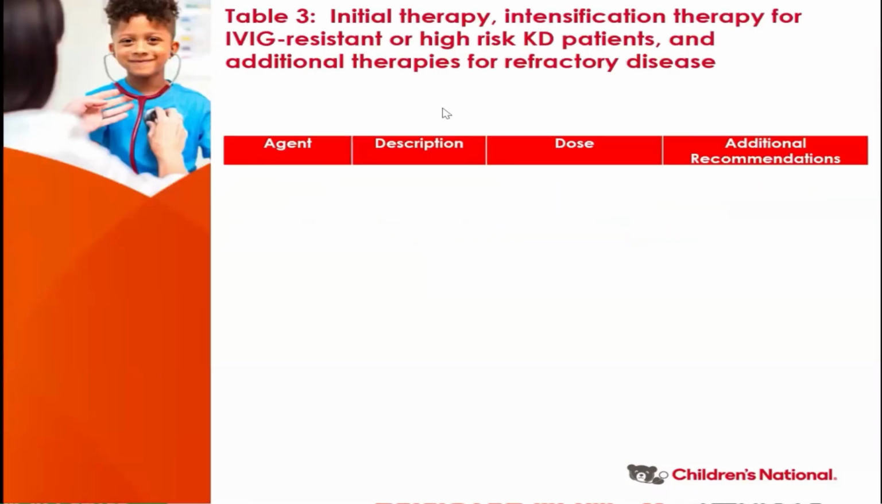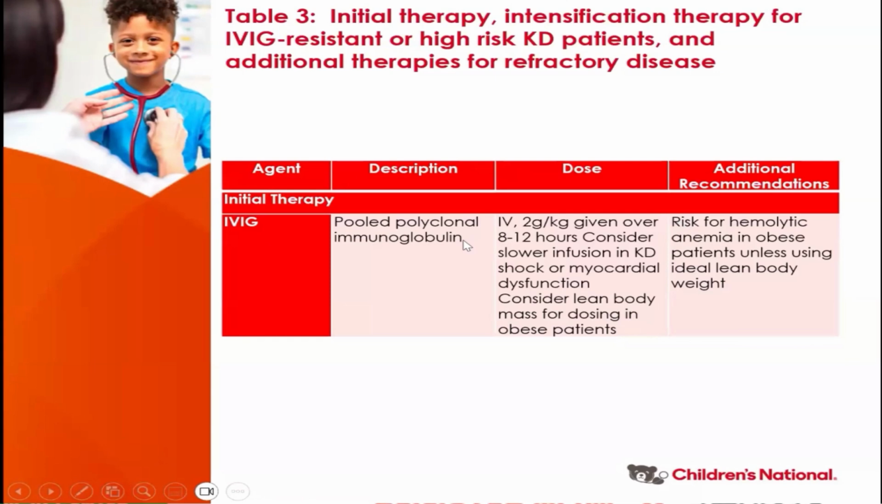In the table that we provide, we will discuss the agent, some description about the medication, what doses to use, and if there is any additional recommendation. Gold standard therapy for Kawasaki disease is IVIG. We give 2 grams per kilogram over 8 to 12 hours.